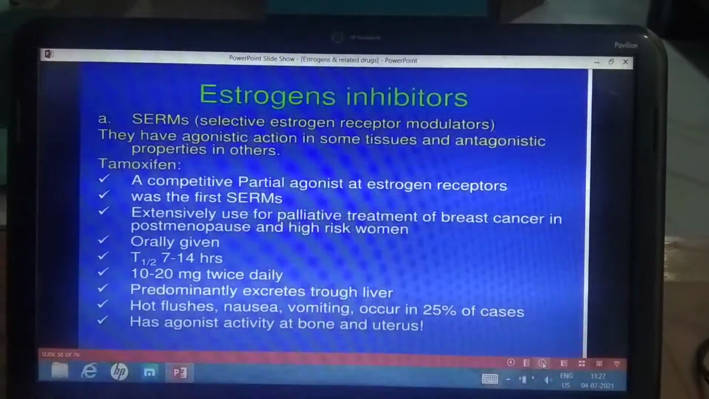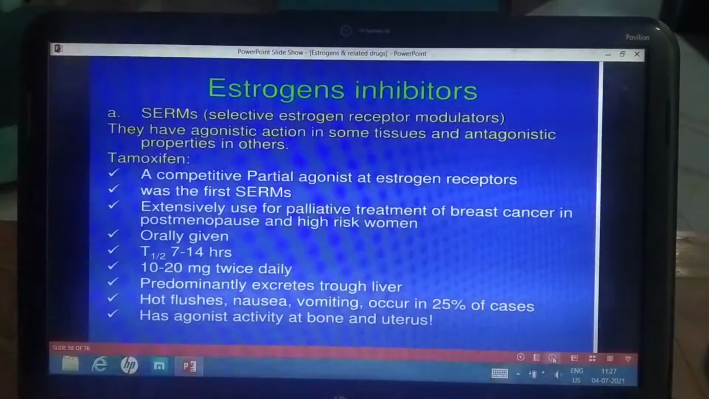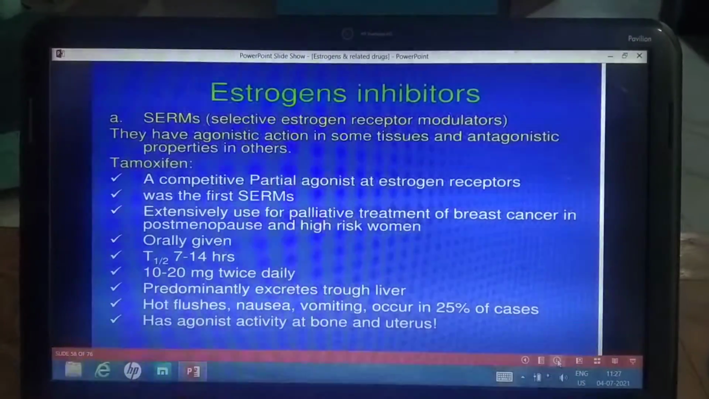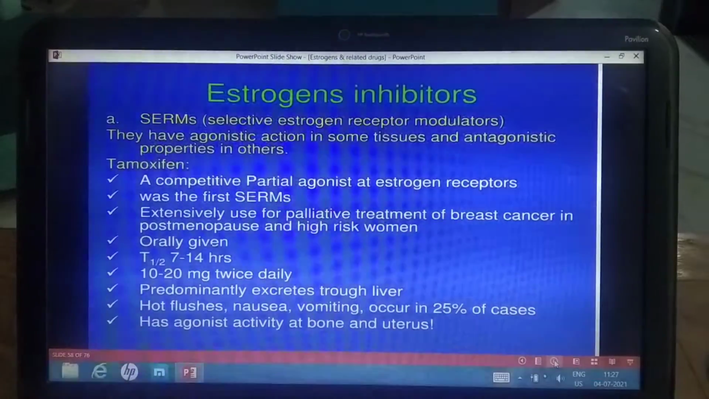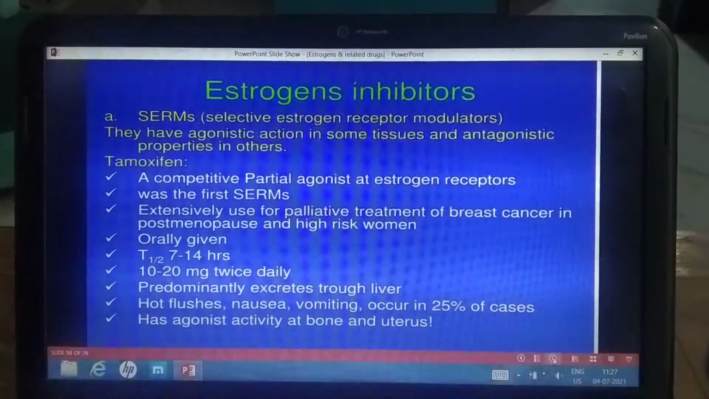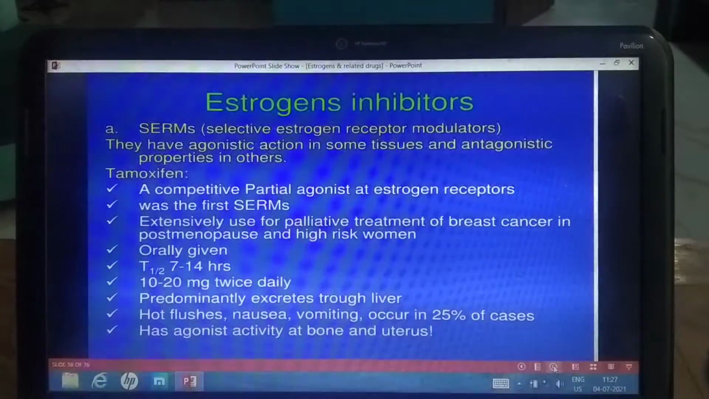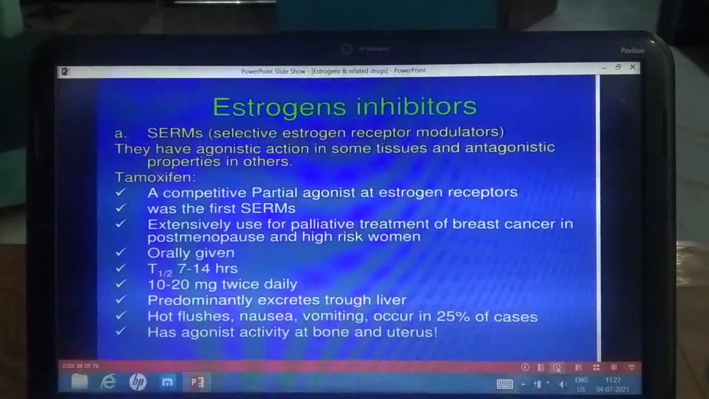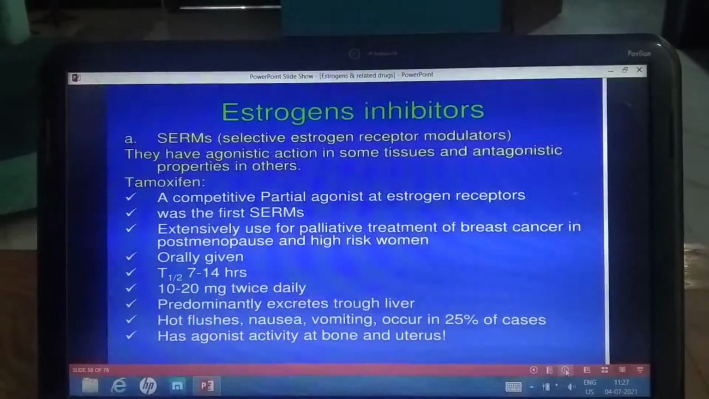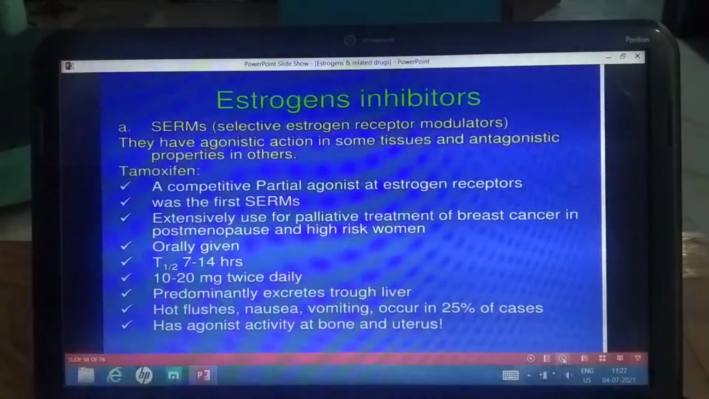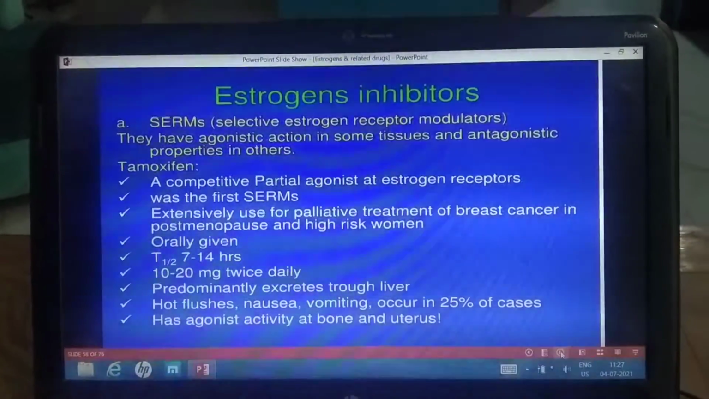So the selective estrogen receptor modulators are the drugs which have agonistic action in some tissues and antagonistic properties in other tissues. So they are all together known as estrogen inhibitors, that is, the selective estrogen receptor modulators or estrogen antagonists. So we have seen there are three drugs: tamoxifen, raloxifene and ormeloxifene.